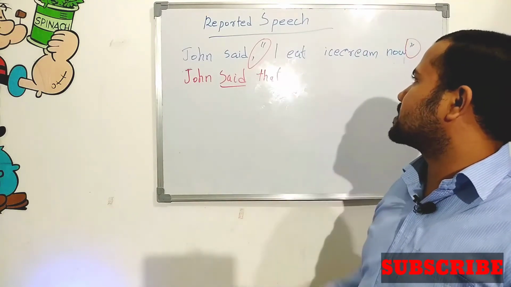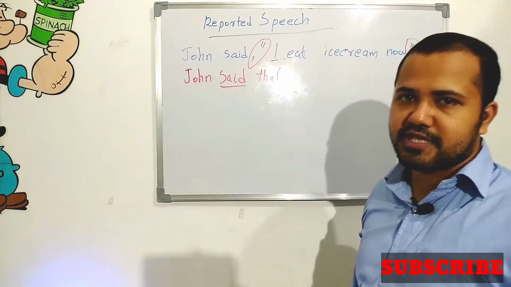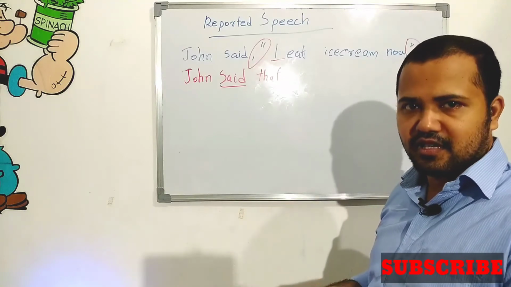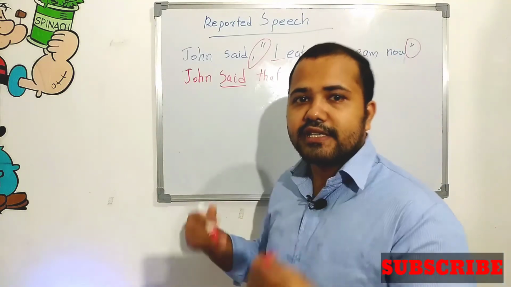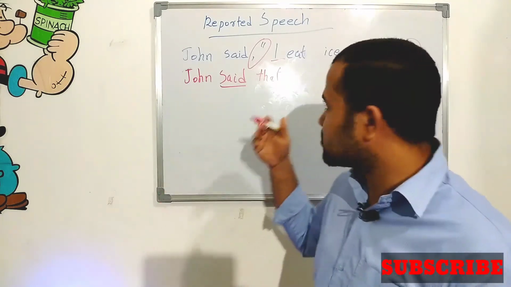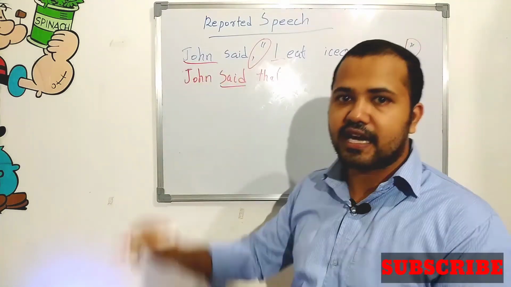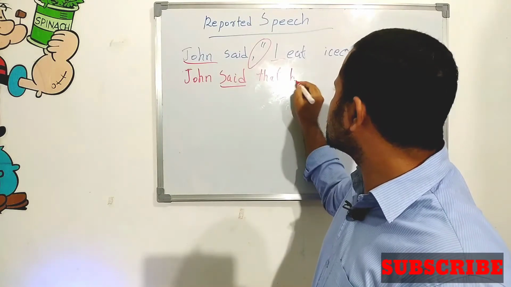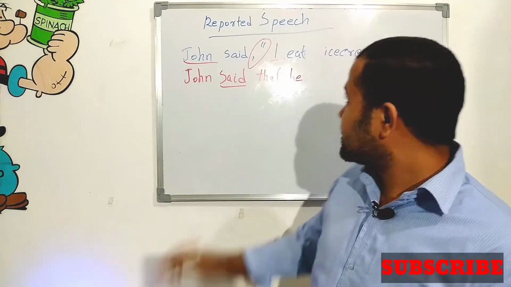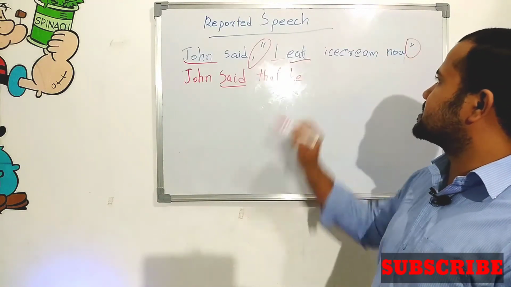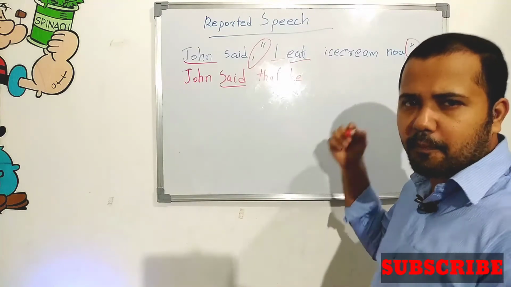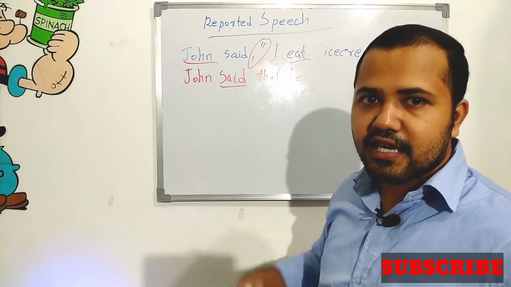Next, "I" is first person. We have to change that to third person. What is the third person of I? John is a male, so that is he. Next, this is present tense. What is the past tense of eat?